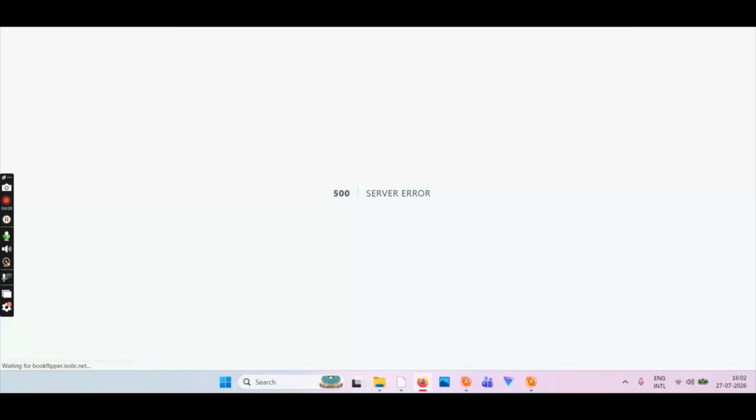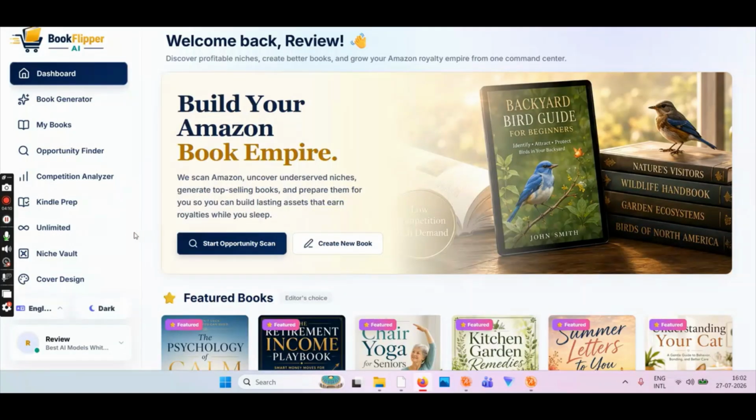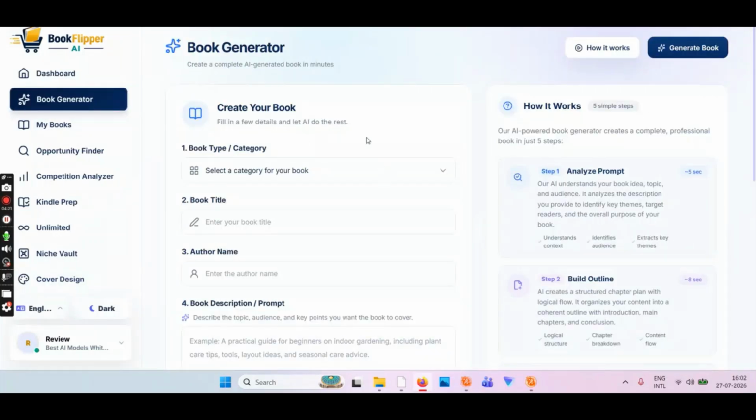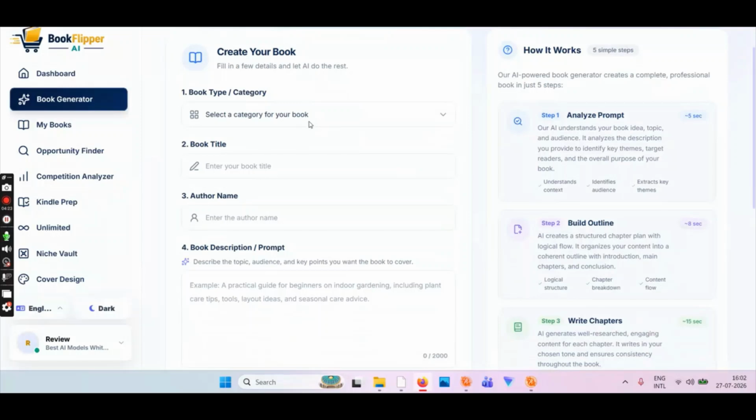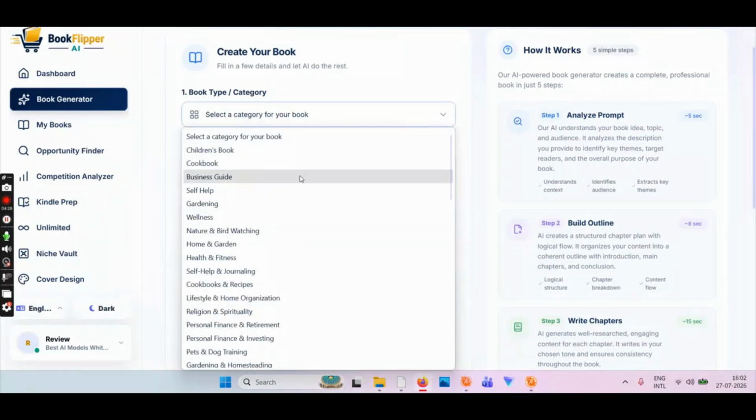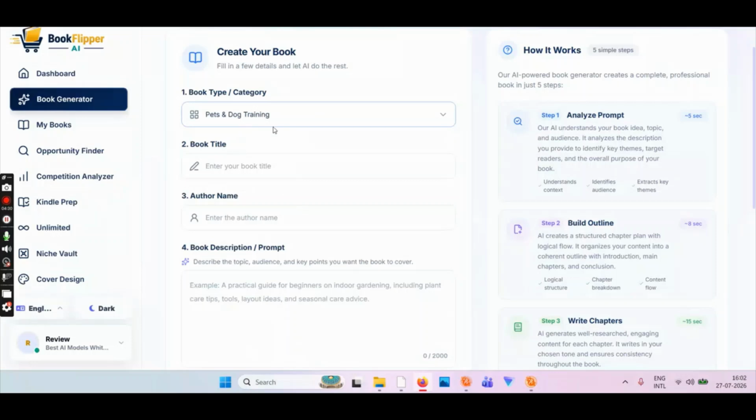Let me refresh. We're back. So let's click on niche vault. And what was that? Niche vault doesn't really work here. Cover design doesn't work. So let me show you the book generator, if that works. It does. So let's choose the category for my book. You can choose one of these categories. Let's say in this example I will go with how to train your dog. Okay, so the book title is how to train your puppy, right?